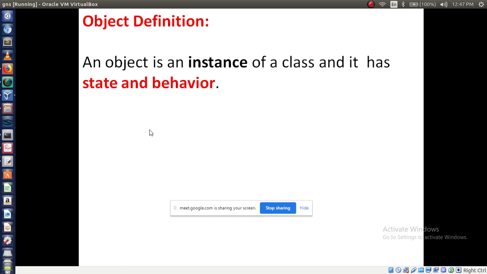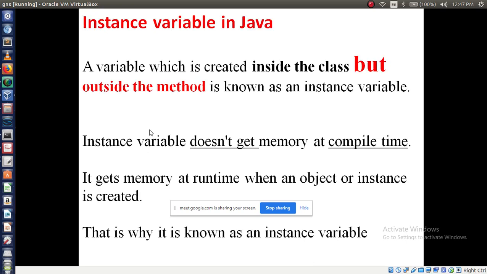For example, if you write class AITM, then how are you going to create an instance of an object? The class name we have given is AITM, then here you have to give a reference name, that is MCA equal to new. With the help of the new keyword you have to write AITM, new AITM. This is what you can call an instance of a class. I will tell you later while displaying the program, right? And it has state and behavior. An object has two things, state and behavior.